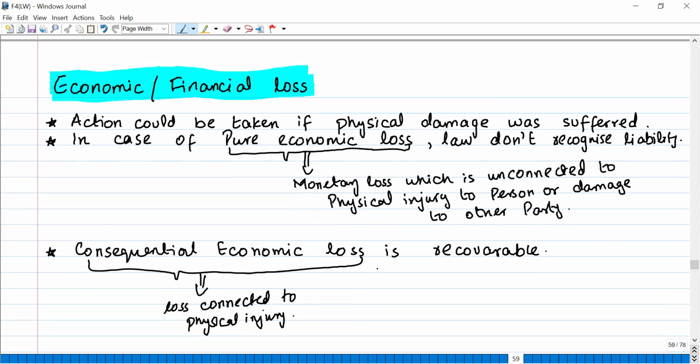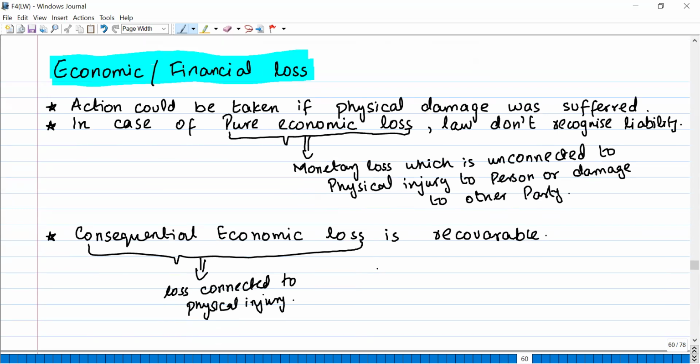Economic financial loss. Now, which loss can you recover with respect to tort? Let's say, for example, someone suffered tort, and someone did a civil wrong, and because of that, you suffered injury, you suffered losses. Okay. Now, losses are categorized into two things: economic loss and financial loss. Okay. Economic loss action could be taken if physical damage was suffered. Obviously, if physical damage was suffered, you can take an action.